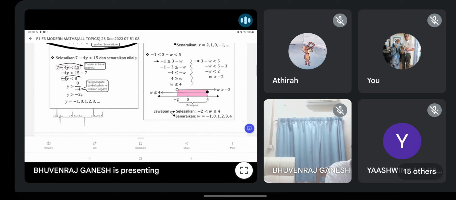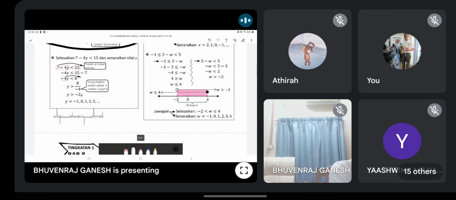Okay, this is the example, guys. Can you see? From this one, change this one. Why? Can you see that? Guys, I want to ask you all, negative 4y, what is the relationship in the middle? What is the relationship between these two? Negative 4 and y is times, because negative 4 times y, you get negative 4y.